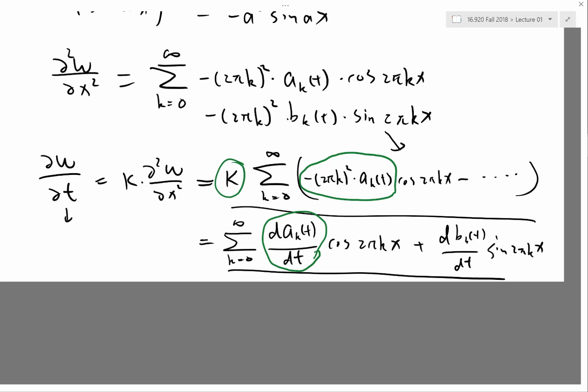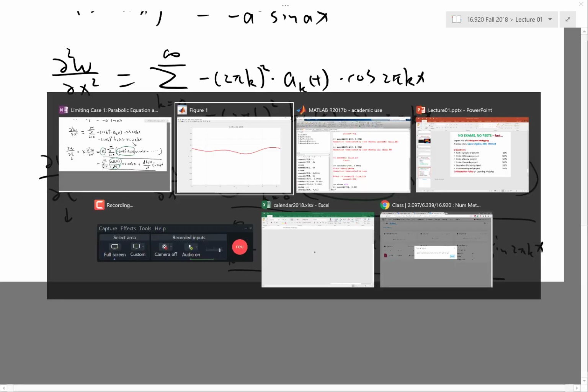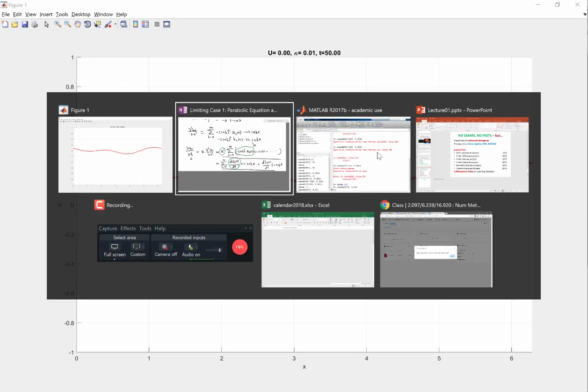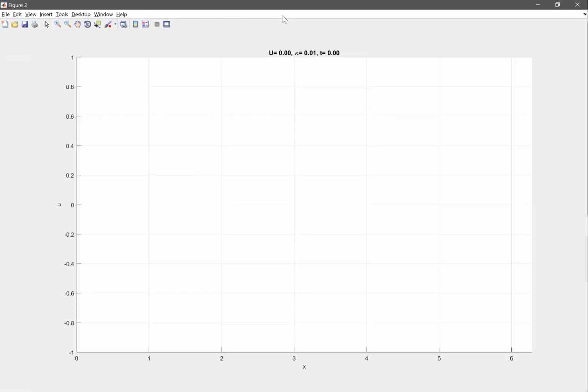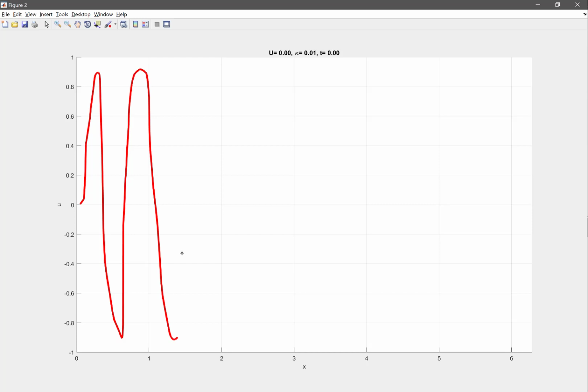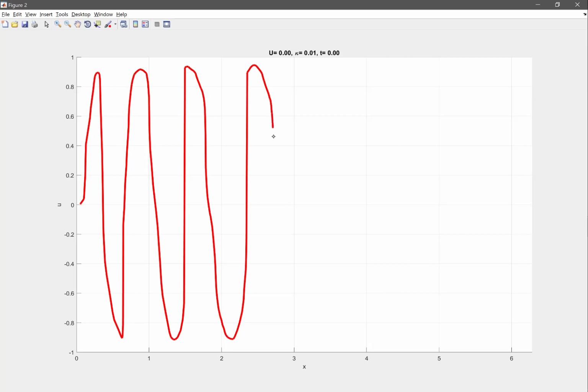That's a very interesting thing that cannot be neglected, which means the higher the k is, which means the smaller the period is, the faster the decay is. Okay? And can we see that this actually happens over here? Let's just make an experiment. I have a very fast oscillation here. Is this a big K or small k? It's big K. And let's have a small k.